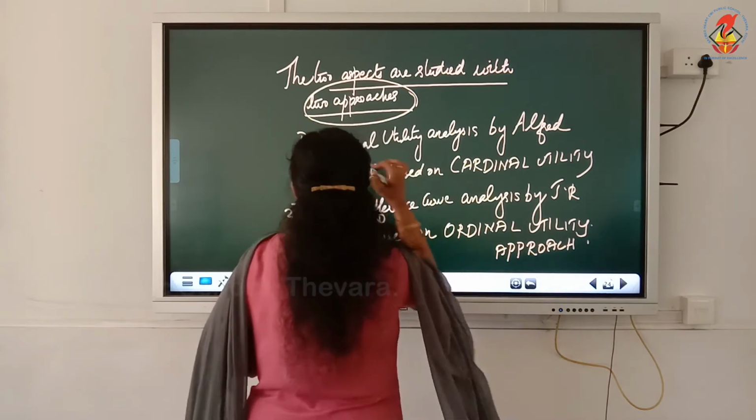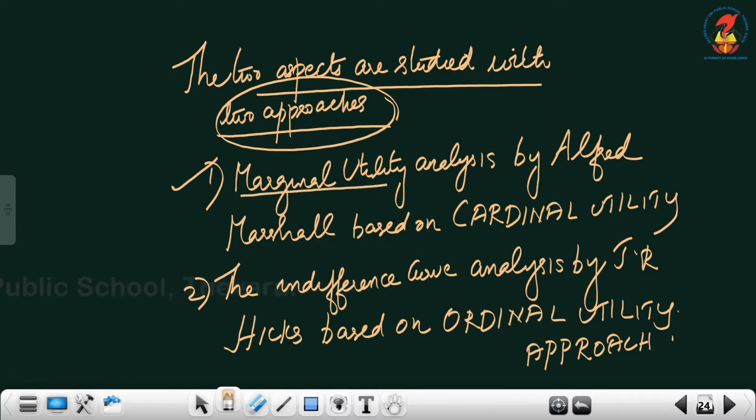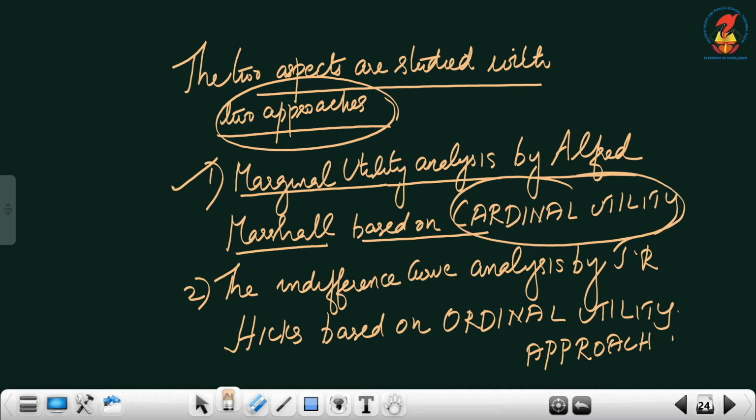The first approach is marginal utility analysis by Alfred Marshall, based on the cardinal utility concept. So Alfred Marshall has explained consumer behavior with the help of marginal utility analysis based on the cardinal utility concept.